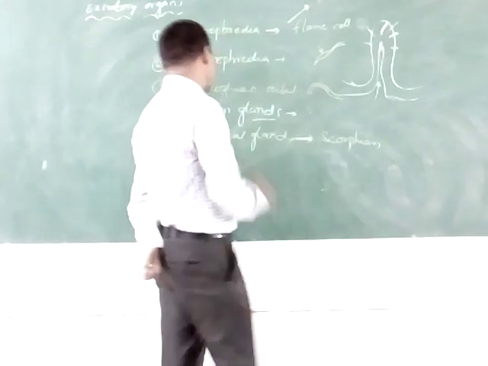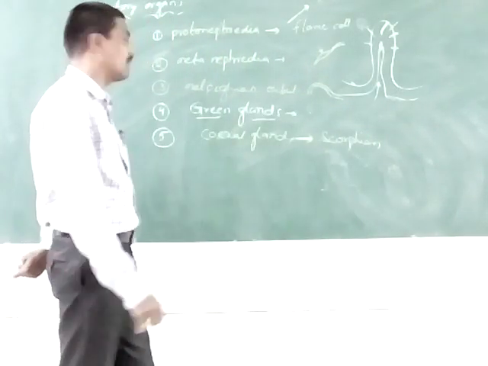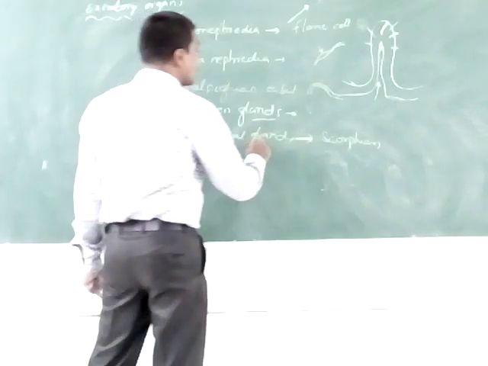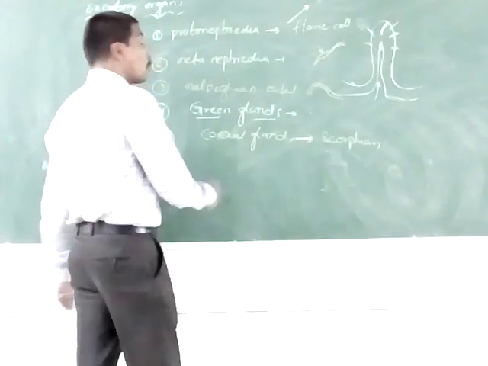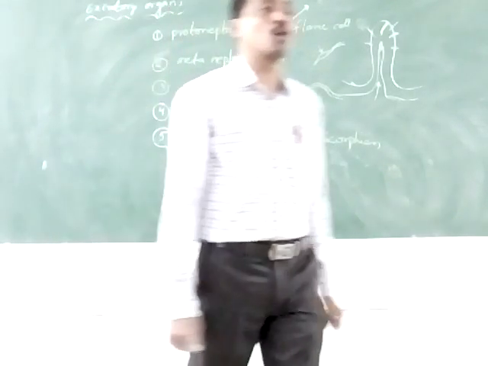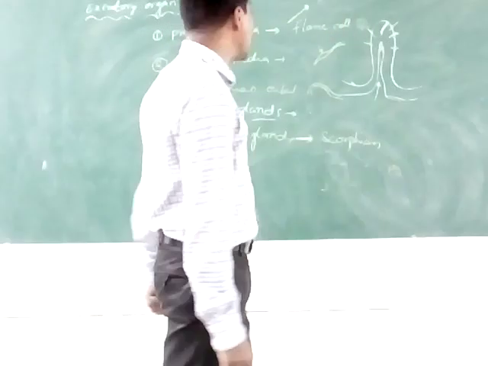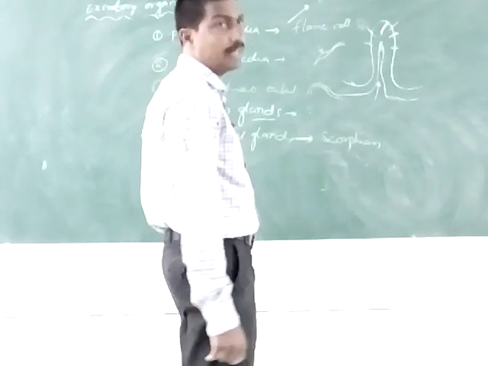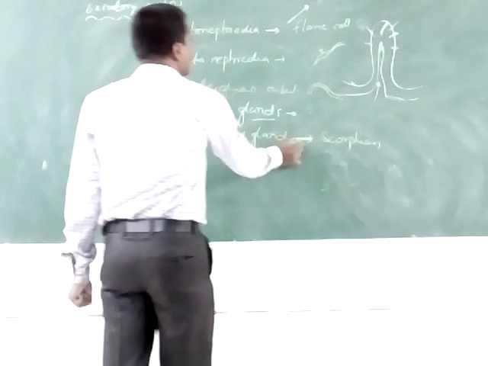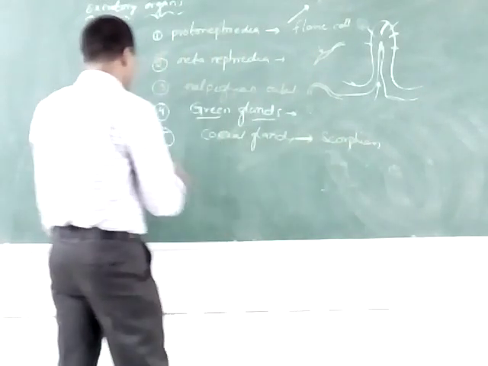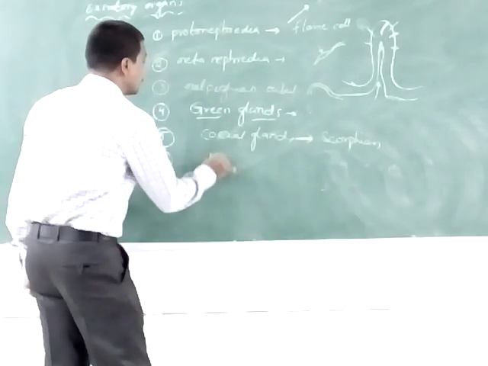In the scorpion, coxal glands are present. The proboscis glands are present in the hemichordate animals. The next one is the kidneys.